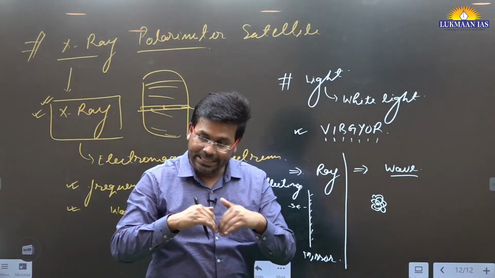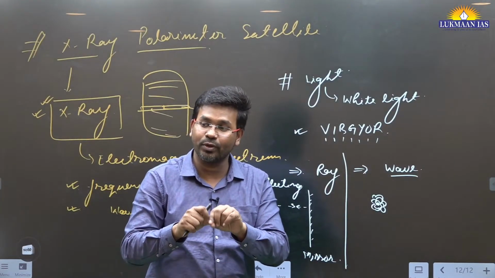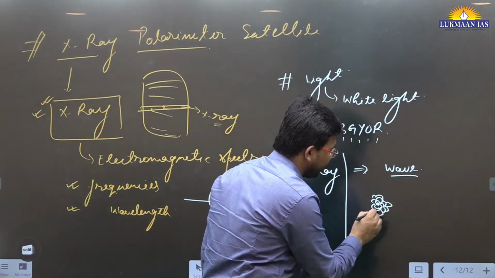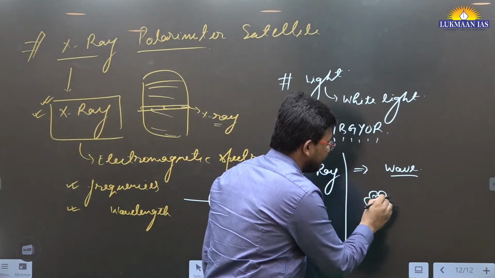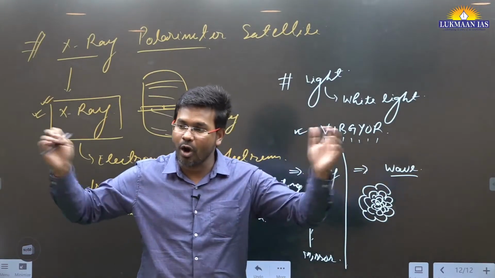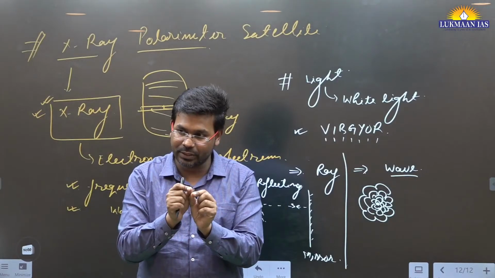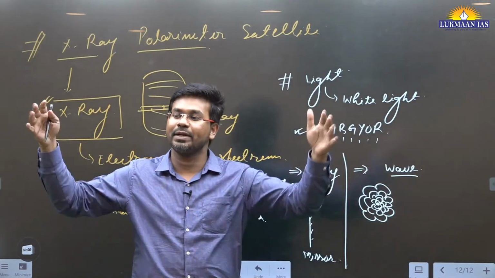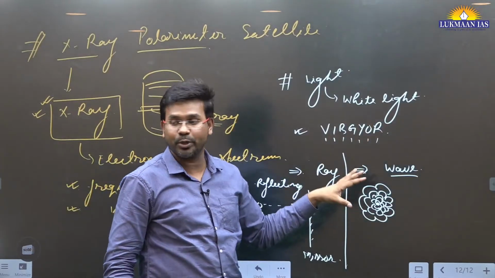Then these secondary wavelets are the source for the next wavelets, like that. So this wave theory of light says that light travels in all directions from one specific source. If light is here, it is going to travel in all directions.